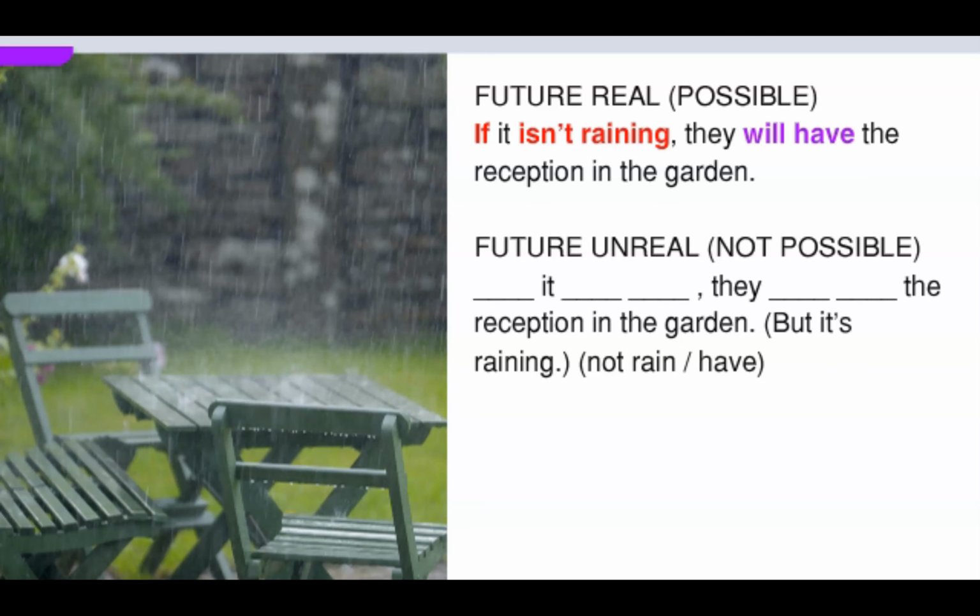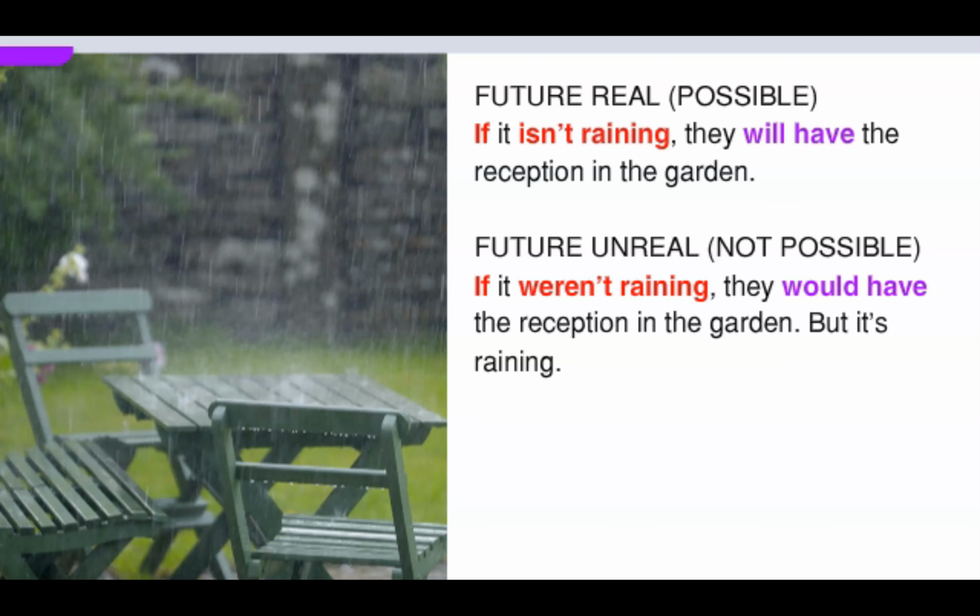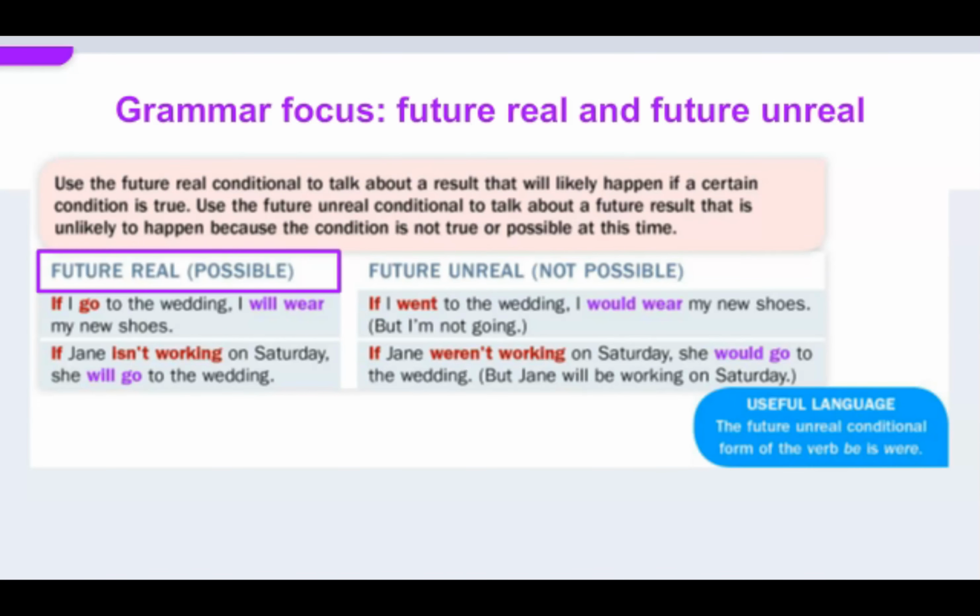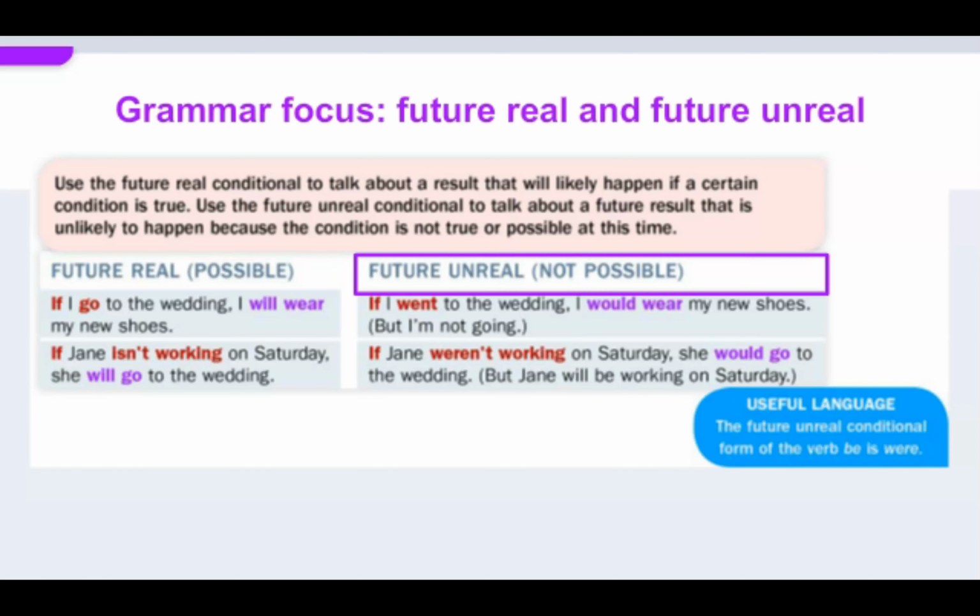If it isn't raining, they will have the reception in the garden. If it weren't raining, they would have the reception in the garden. But it's raining. Let's review. Future real, possible. Future unreal, not possible.